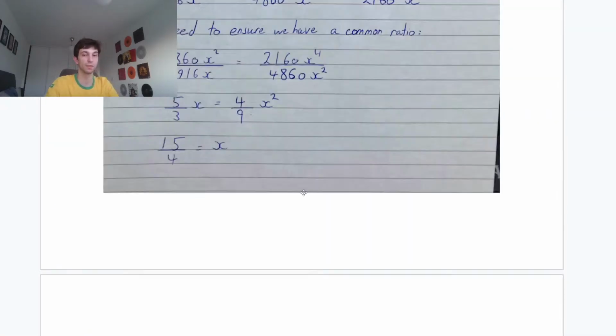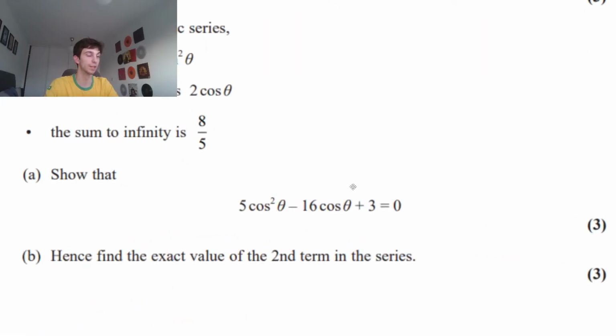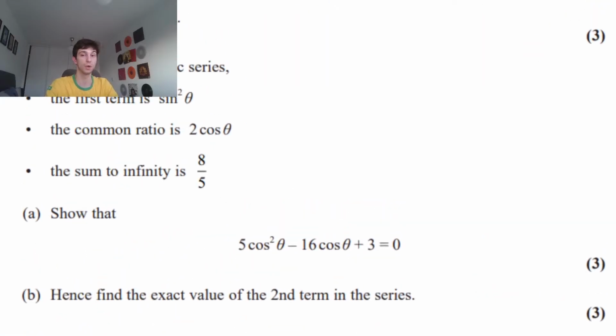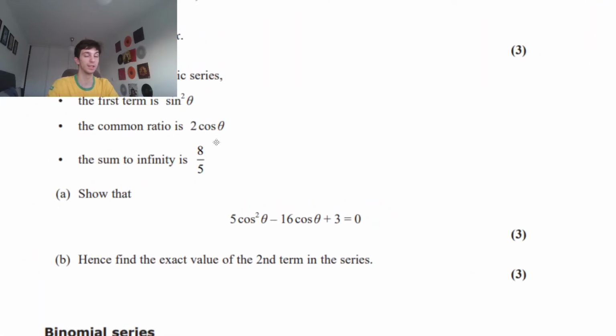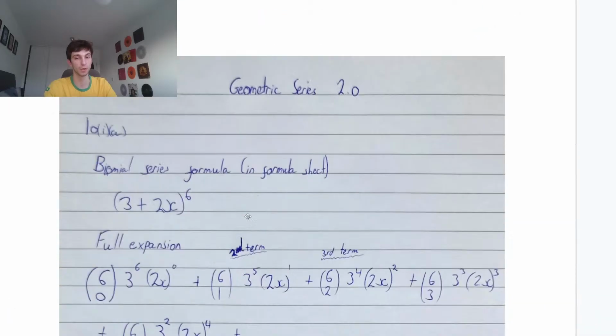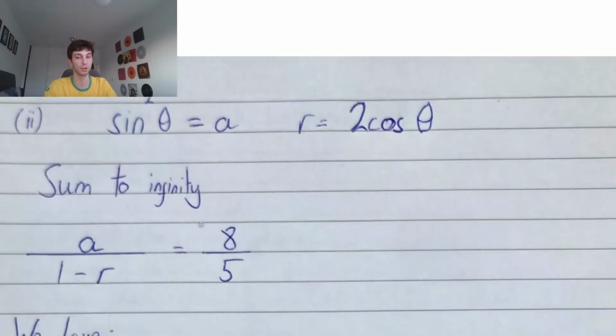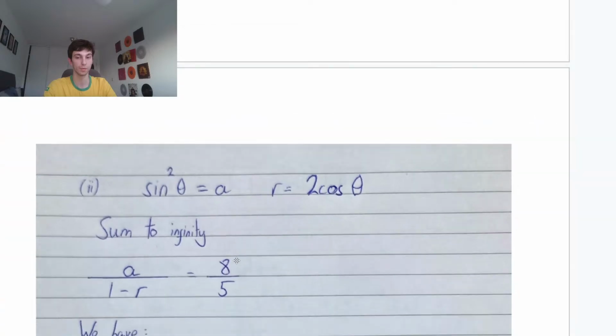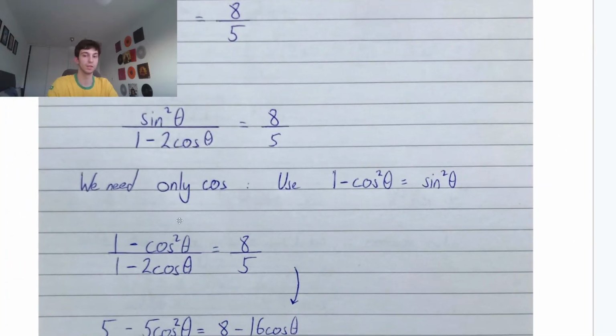But quickly seeing, guys, going back to the top, they want everything in terms of cos theta. We currently have sine squared theta. Using that trigonometric identity, sine squared plus cos squared equals 1, so sine squared equals 1 minus cos squared. So we're going to use that trigonometric identity when trying to find this quadratic. We plug in 1 minus cos squared theta instead of that sine squared theta. We set it equal to 8 over 5.